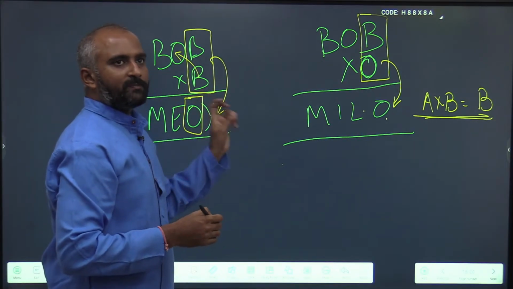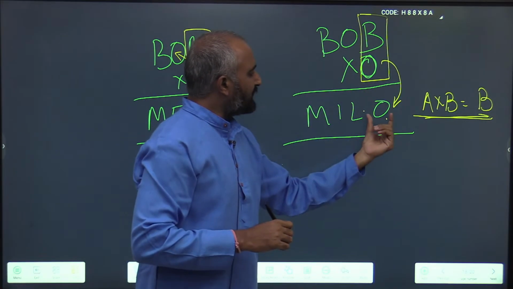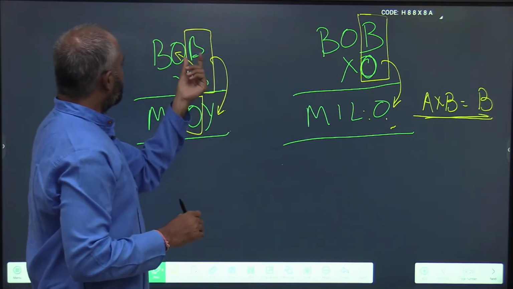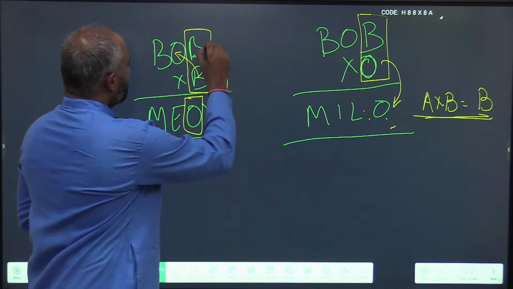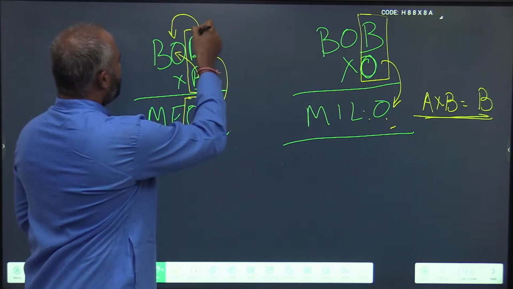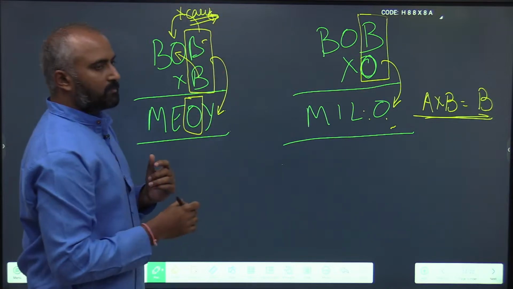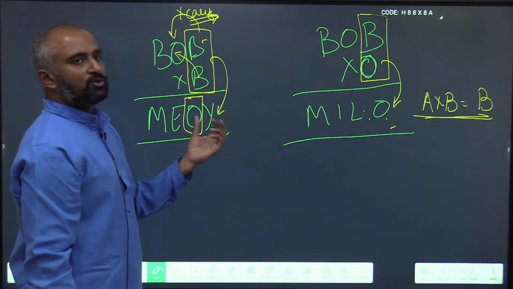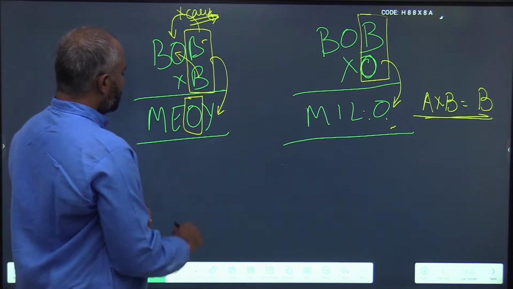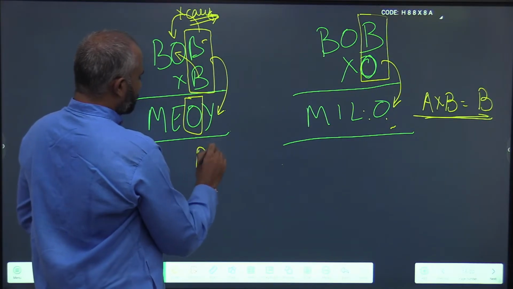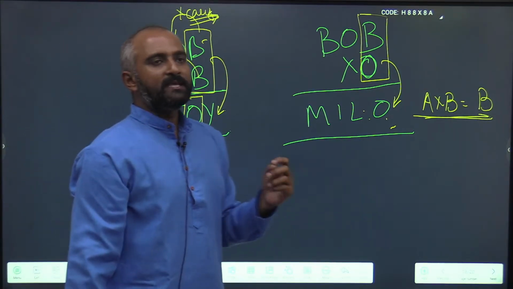Okay, all cryptarithmetic problems are pattern finding problems only. B into O has resulted in an O, and the same thing here. That means what is happening here? That means B into B is not producing any carry. So what is B? B into B is nothing but B square. How many squares do not produce a carry?